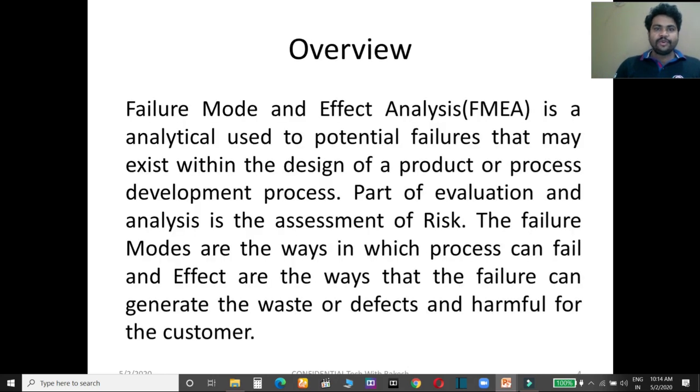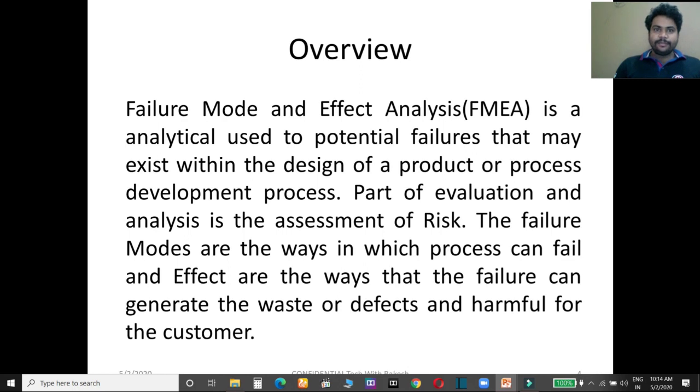What is the overview of FMEA? Failure Mode and Effects Analysis is an analytical approach to identify the failure modes of any process or design before performing any step. Before performing any step on the design or process side, we evaluate the failure modes of the process or design.